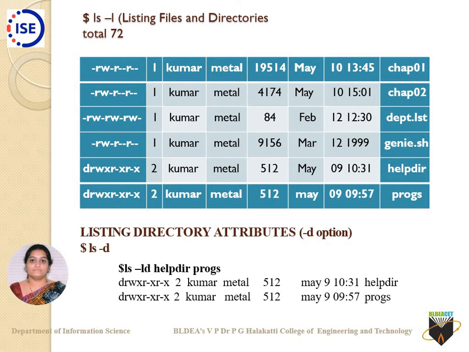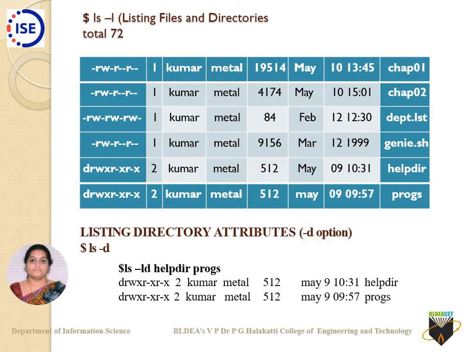Okay. Then comes the fourth column. What is this fourth column? The fourth column is the group ownership of that particular file. Then comes file size, that is your fifth column there. Then your sixth column is the last modification date and time. And lastly, the seventh column is the file name.